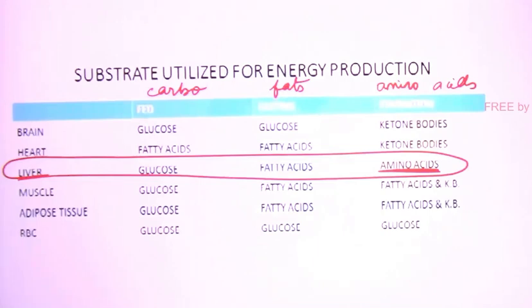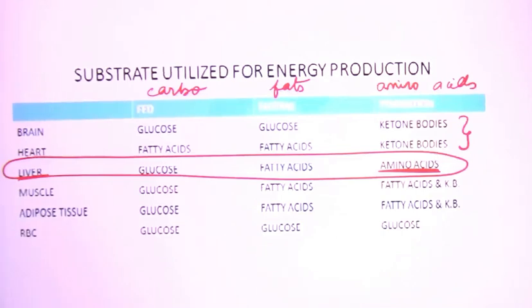But I told you already that vital organs are using ketone bodies. This is for the vitality of the body, so that ketone body fuel is always available for vital organs, heart and brain, so that heart and brain can survive this difficult situation of starvation. Because if heart and brain are able to handle the starvation situation, then the body will be living, right? Glucose is not given as a fuel for heart and brain at this point of time,